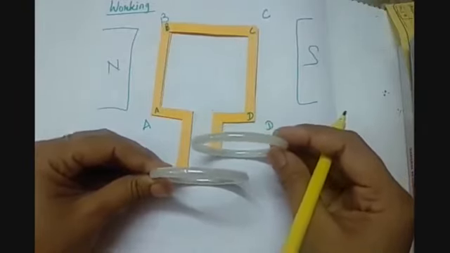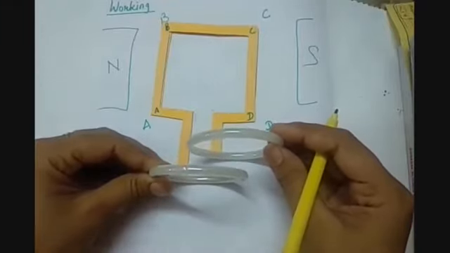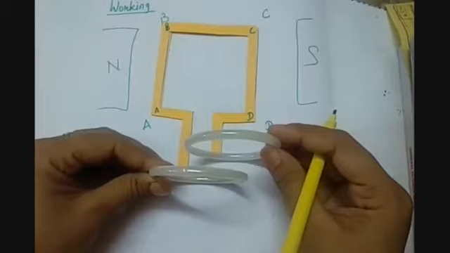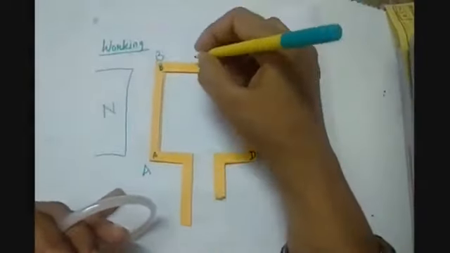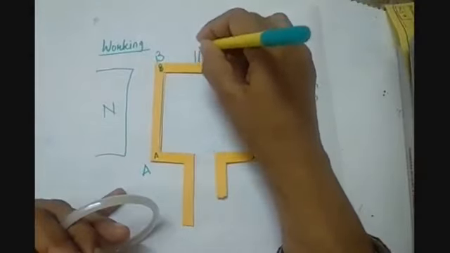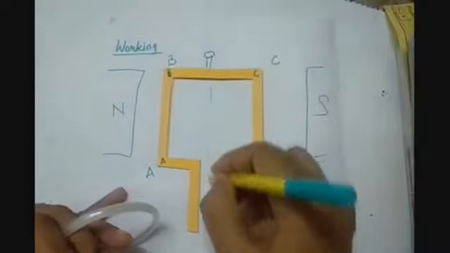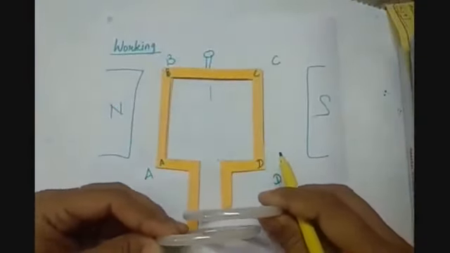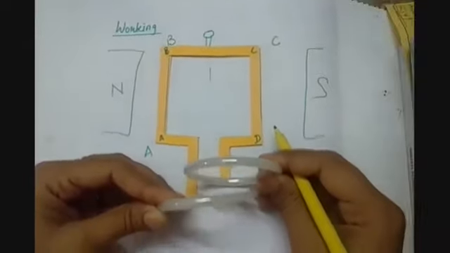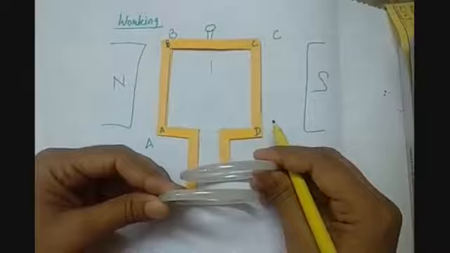I'm saying these are two coaxial slip rings. What do we mean by coaxial slip rings? Earlier here we had a spindle to rotate it, so here we have an axle. That axle will pass through the slip rings as well. So the axle will be the common one for both the slip rings.